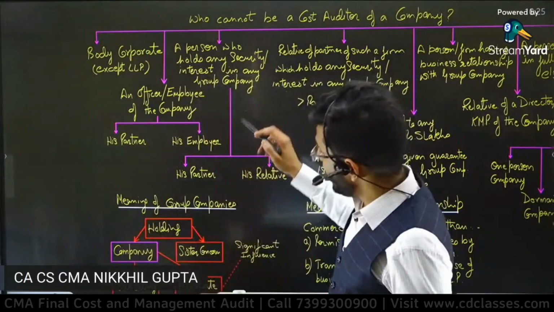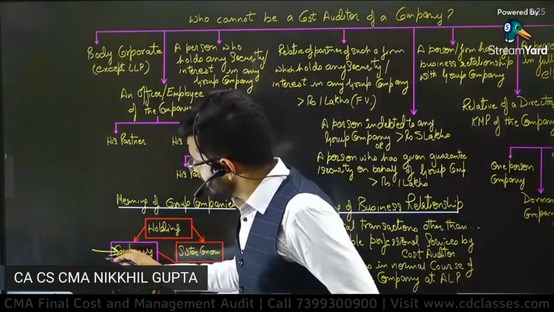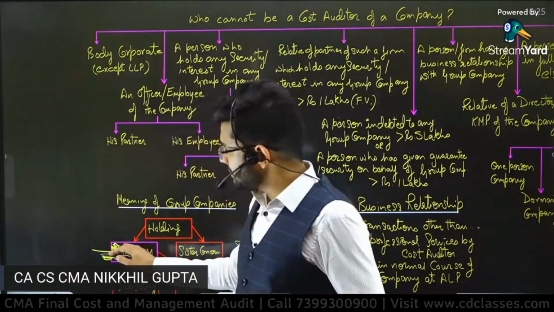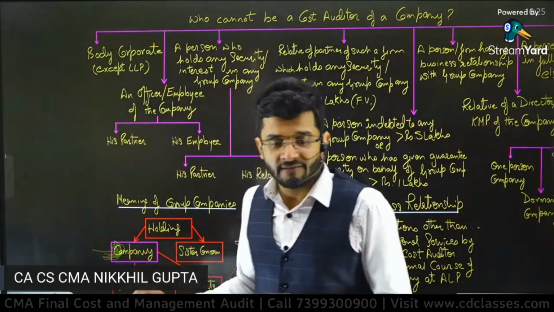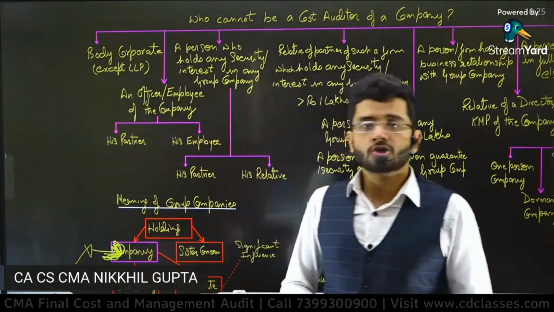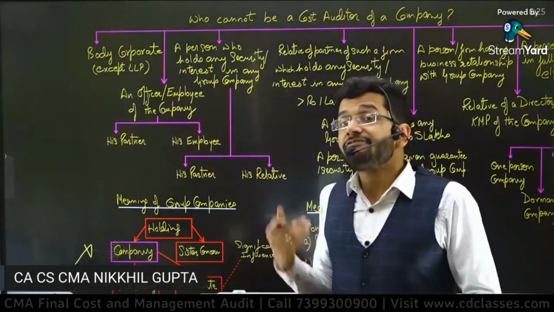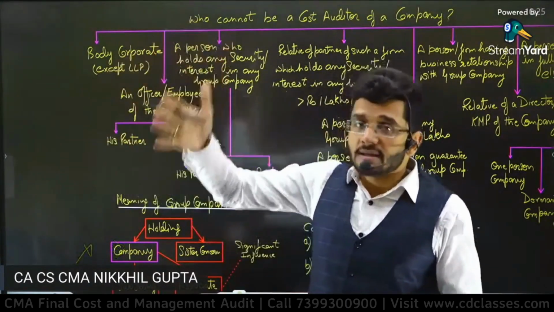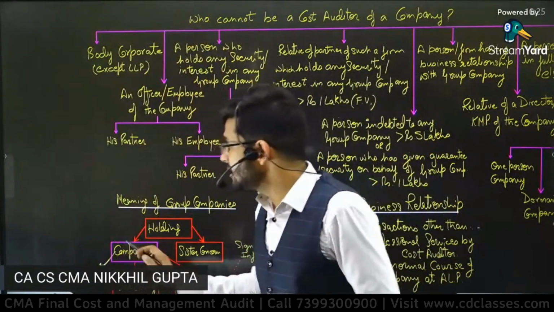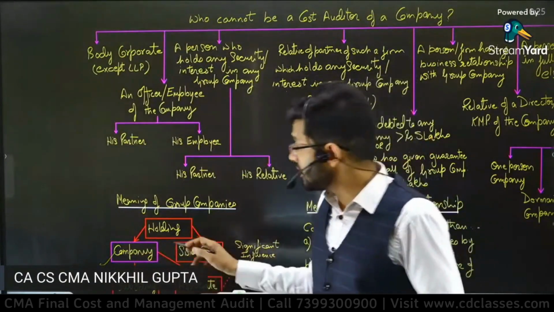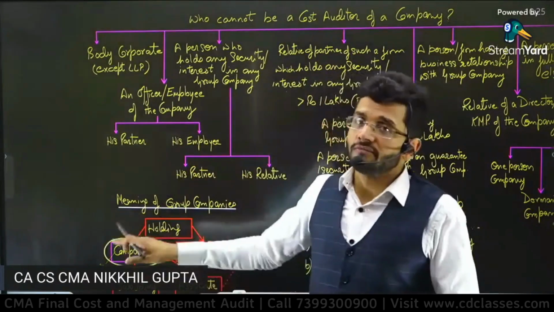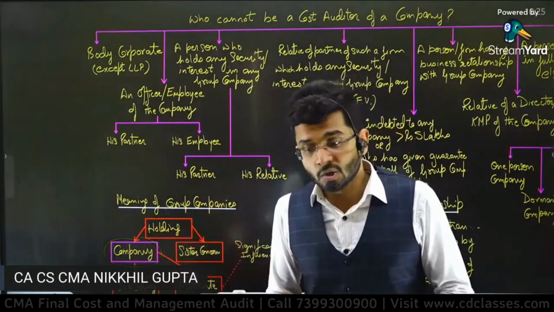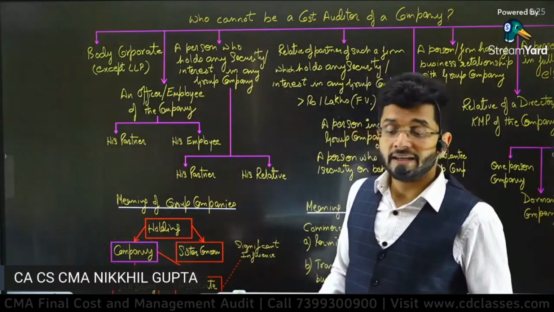So if I have shares of a company, and I want to do cost audit of that particular company, I will not be able to do cost audit of that company. Even if my relative has got some shares in this company, relative meaning maybe your spouse, if your spouse is holding shares of this company, then also, guys, you will not be able to do cost audit of that company.